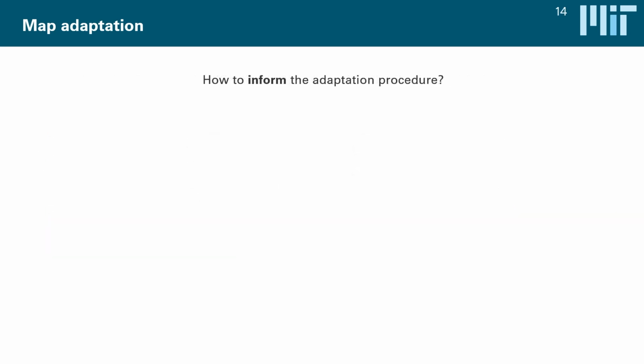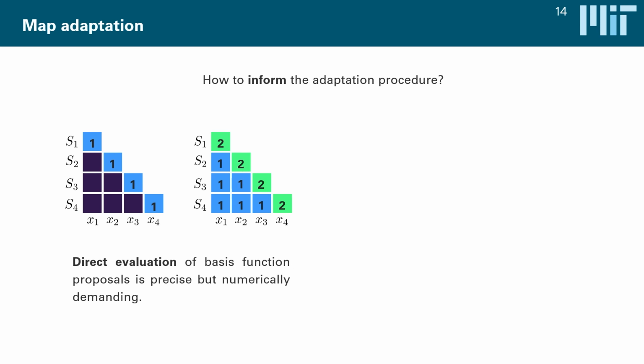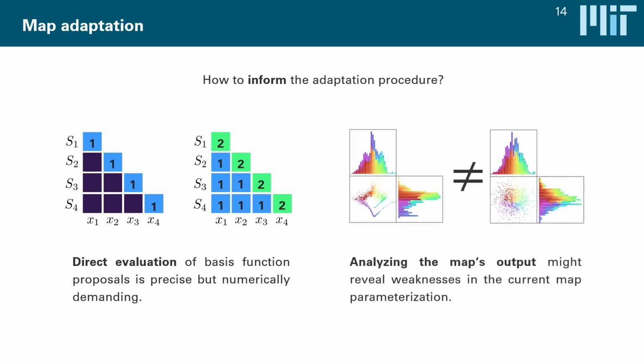Now, that's of course a little bit tricky because the steps we replace serve a very specific purpose in the adaptation algorithm. Mainly, they inform the adaptation procedure. And effectively, they do so in a very natural way by basically just trying what every candidate term does before it's added to the map. And that's, of course, a little bit inefficient. So in our strategy, we thought maybe alternatively, we can inform the adaptation strategy in a different way.